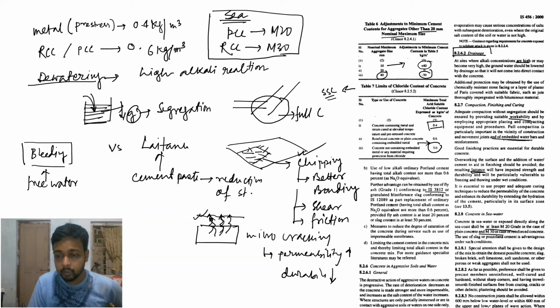No construction joint shall be allowed within 600 mm below low water level and within 600 mm of upper level, as there is some wave action. Construction joints should be allowed only within the low water level, where the water is stable, meaning there is no wave action.